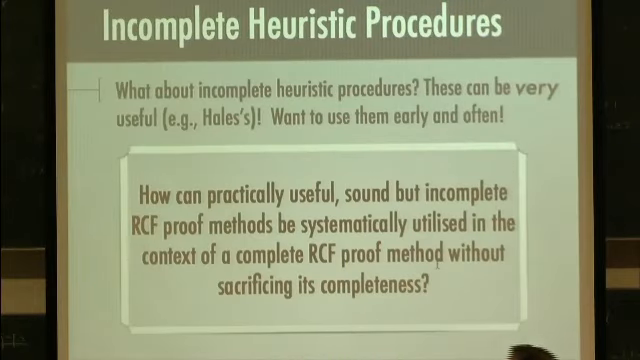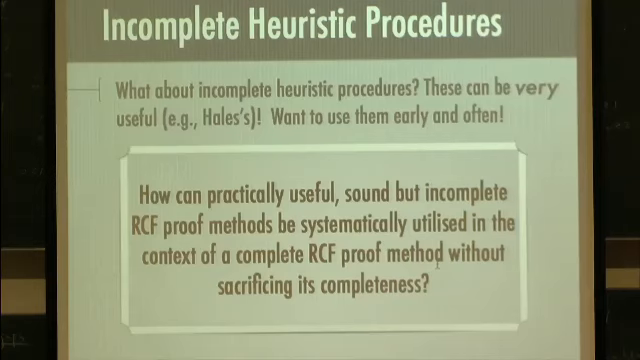And another thing is incomplete heuristic procedures. So there's no doubt that incomplete heuristic procedures are extremely useful. So for instance, Thomas Hales has developed a large battery of techniques to attack different fragments of RCF problems which are needed in his proof of the Kepler conjecture. And in doing this, he uses many techniques that are known to be sound, but they're certainly not known to be complete. And I like to say we want to use these early and often. We want to be able to use these techniques that are practically useful before we understand which fragments they are complete for. So that motivates the following question.